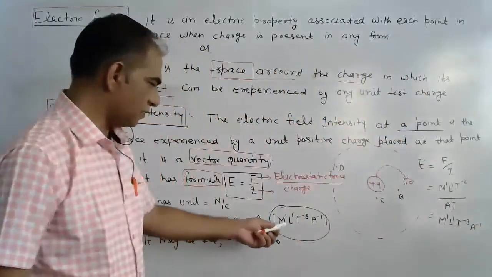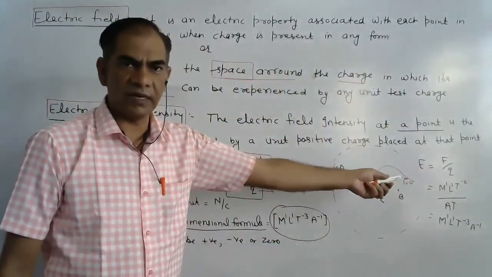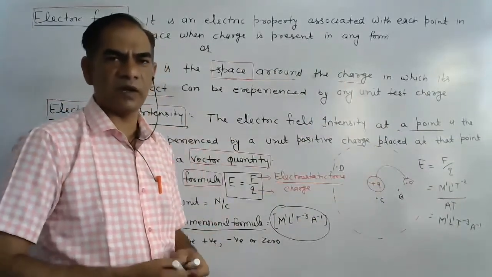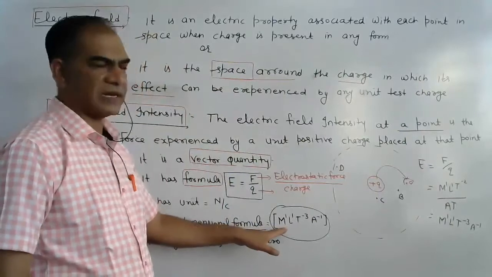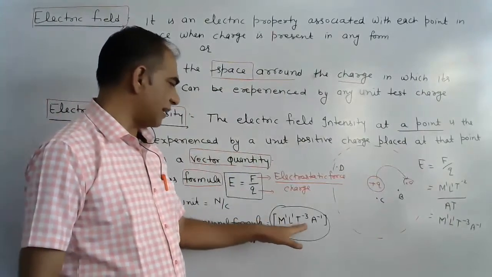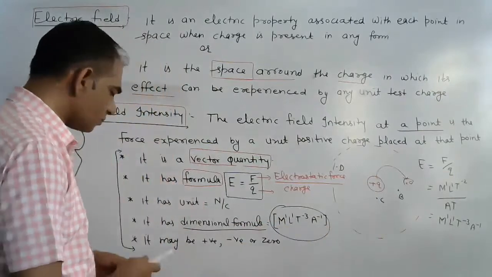So the dimension formula of electric field intensity is M1 L1 T minus 3 A minus 1.